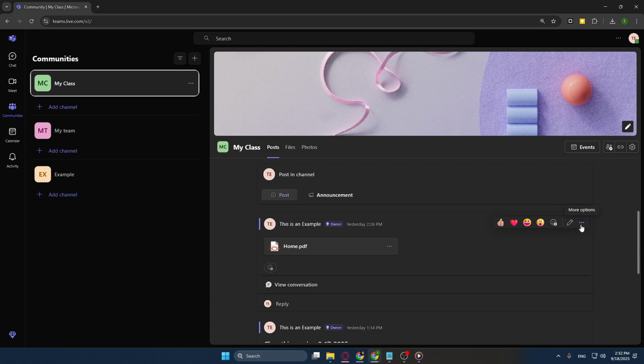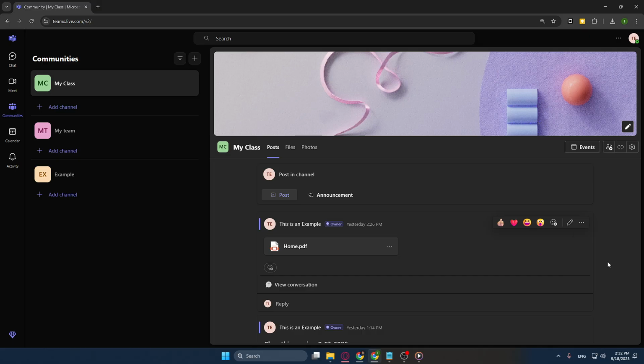Once you've found the post you want to highlight, move your mouse over the 3-dot icon and give it a click. This will open a drop-down menu with several options related to that post. Among these options, you'll see one labeled Pin for Everyone. This is the magic button we are looking for that will keep this post front and center for everyone within the community. Click on Pin for Everyone.